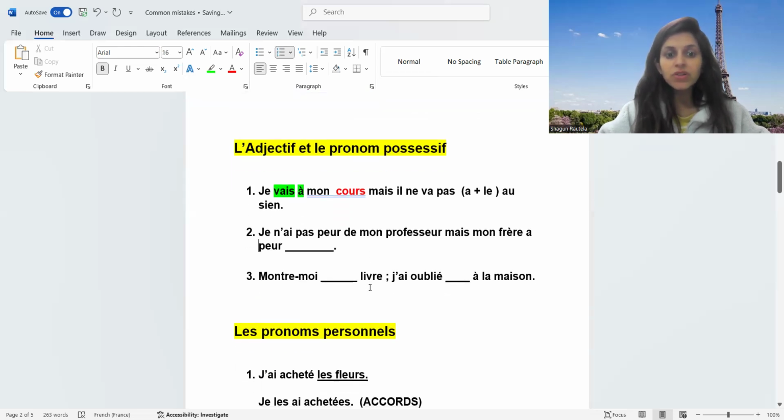Je n'ai pas peur de... Now, after peur, there is de. And now, if you see the second part of the sentence, after peur, there is no de. So, we have to do the contraction ourselves. One thing. Second important thing to remember is most of the time, students, what do?